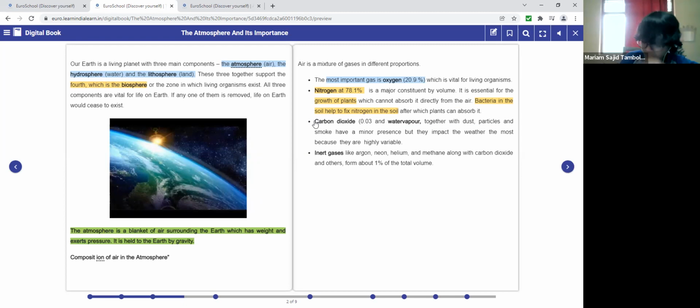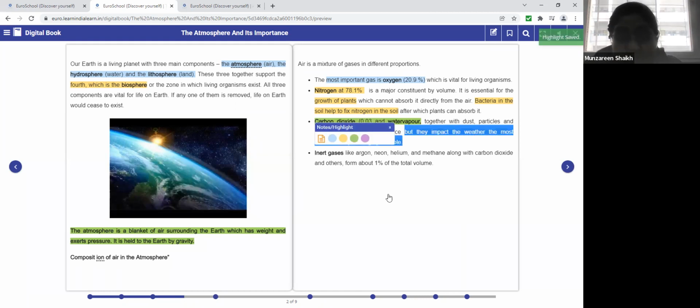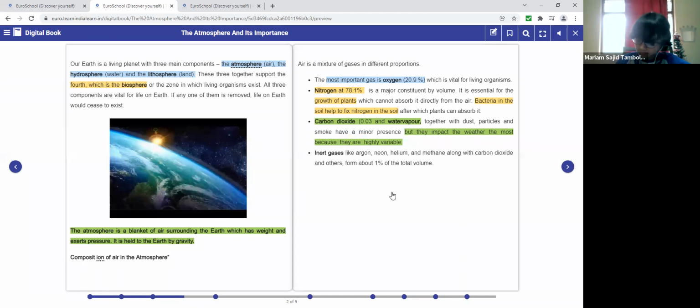Okay, very less, ma'am. Water vapor, together with the dust particles and smoke, have a minor presence, but they impact the weather the most because they are highly variable. Please underline. As you said, it is very less, ma'am, but the point is not about being less or more. The point is that they have a huge drastic impact on nature, and that is highly variable.